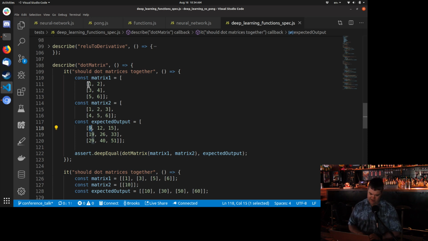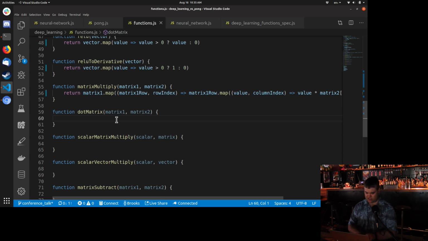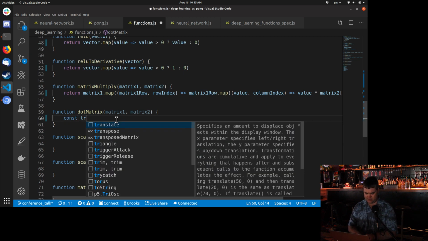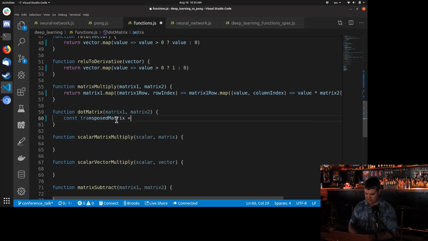Well, if I notice, this is just 1 times 1. This is just a dot between two vectors. So it's exactly what we had before, which is, okay, dot this with this, up and down. So if we transpose this matrix, we can then dot each vector together, and that's the position of it. All right, so let's do that. So we're going to start with const transposed matrix equals, it was the second matrix we transposed.